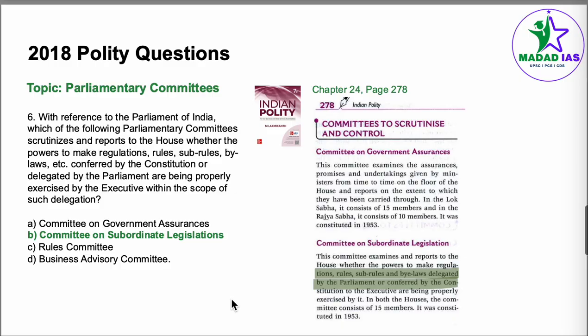Coming to question number 6, the topic is parliamentary committees. With reference to Parliament of India, which of the following parliamentary committees scrutinizes and reports to the House whether the power to make regulations, rules, sub-rules, bylaws, etc.